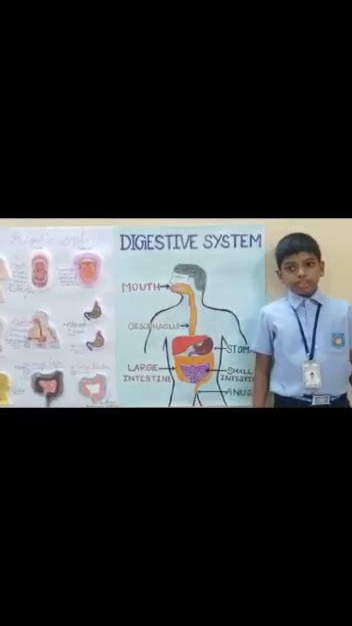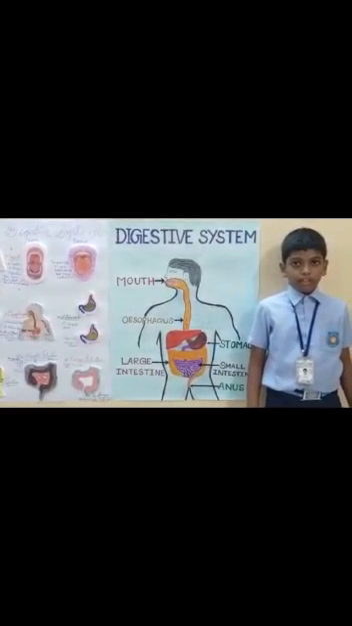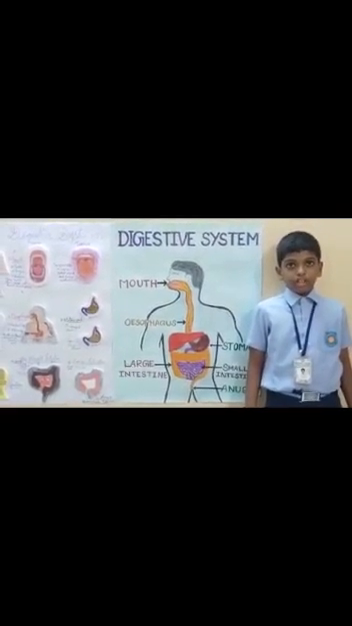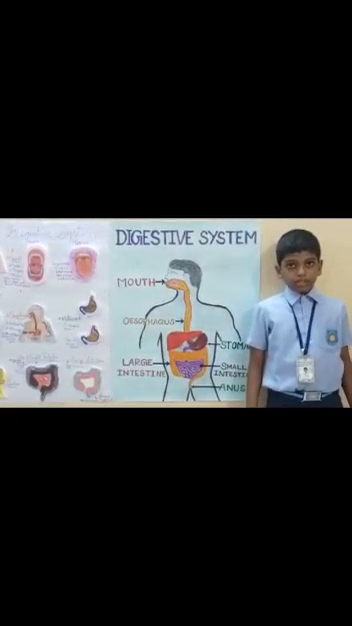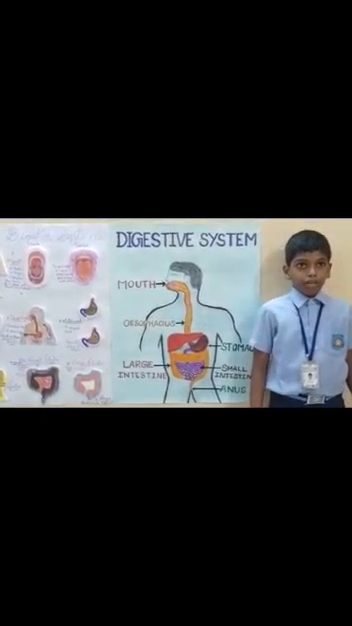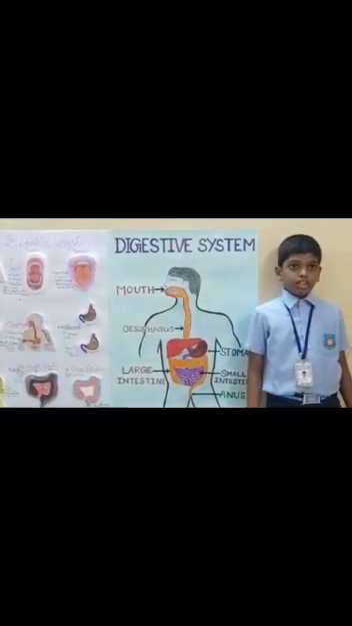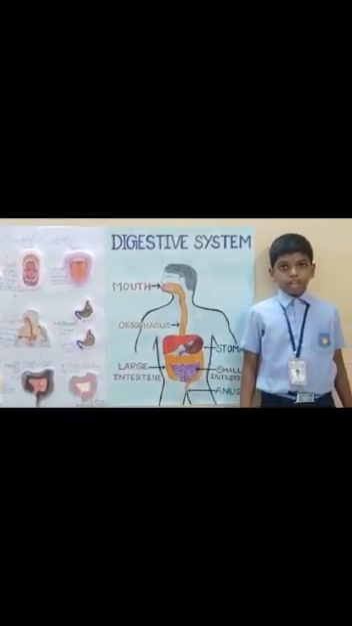The digestive system plays an important role in the human body. It helps to convert the food that we eat into nutrients and removes waste materials from the human body. The parts of the digestive system are mouth, esophagus, stomach, small intestine, large intestine and anus. Now let us see the parts one by one.